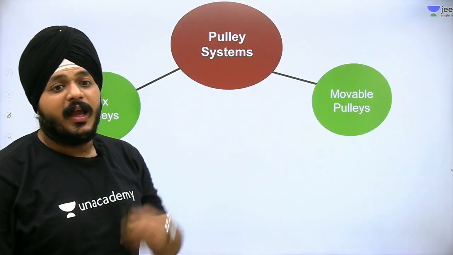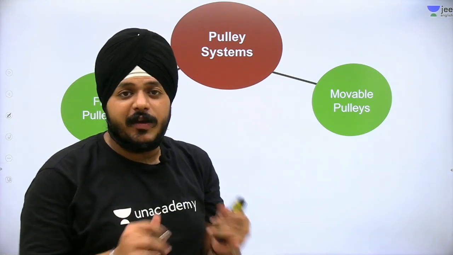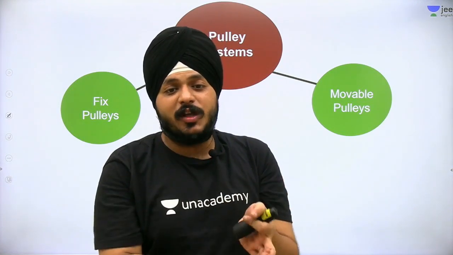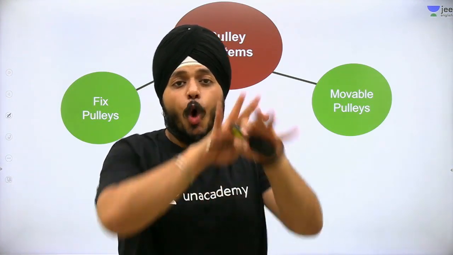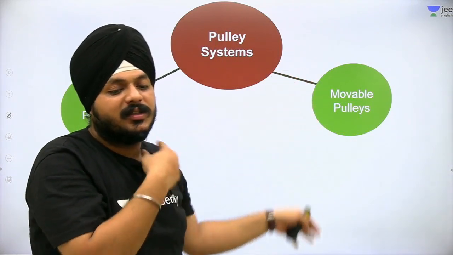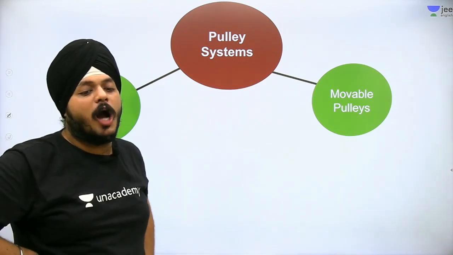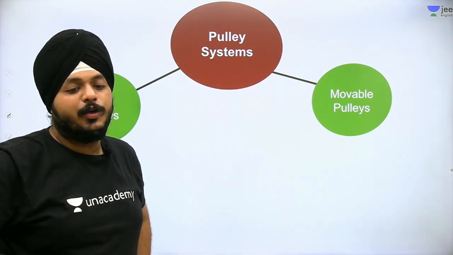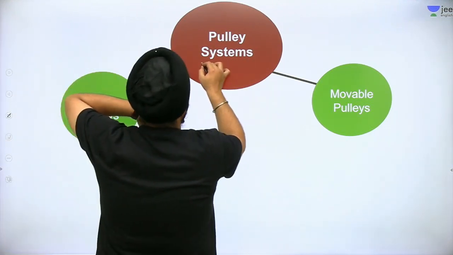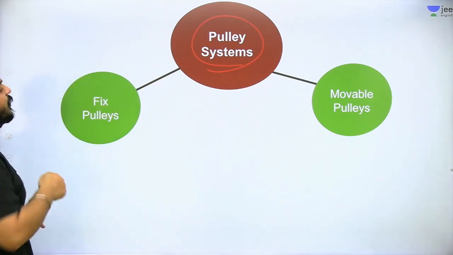Okay guys, moving forward, the pulley system, the most important part. We have seen forces with the spring, with friction, with tension, and with the pseudo force. So all types of force examples can be included in the pulley block system. Basically, if I am talking about pulley block systems, we have further classifications.